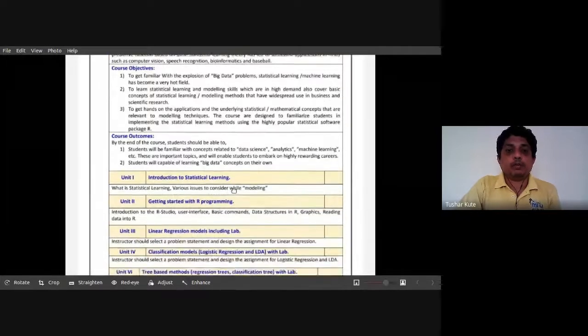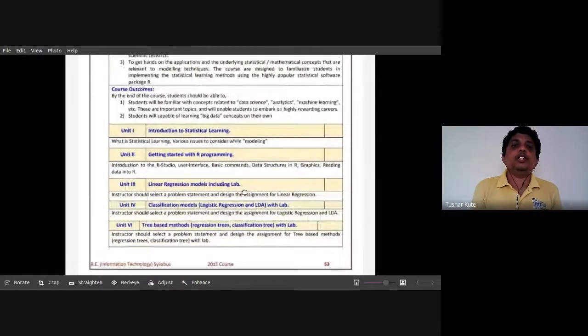So from this, you can get familiar with data science, analytics, and machine learning concepts step by step, and the R programming language also. So total 6 topics are there that we are going to see in this. Out of it, 2 topics we will see today and 3 topics in tomorrow's session. The first topic, unit number 1, is focusing on the introduction to statistical learning. What do you mean by statistical learning? What are the issues connected with designing statistical models and statistical learning methodologies? That we will see in unit number 1.